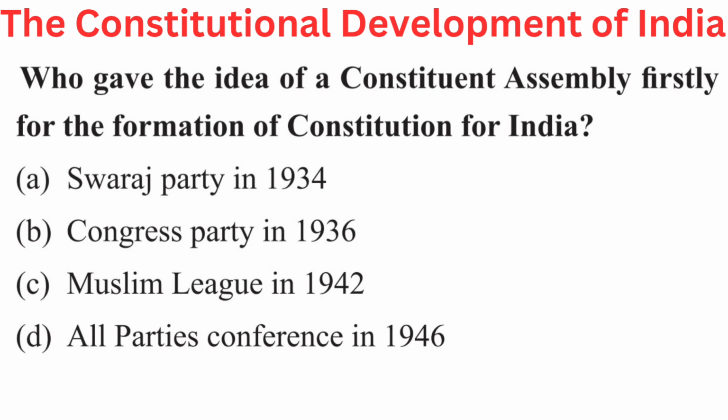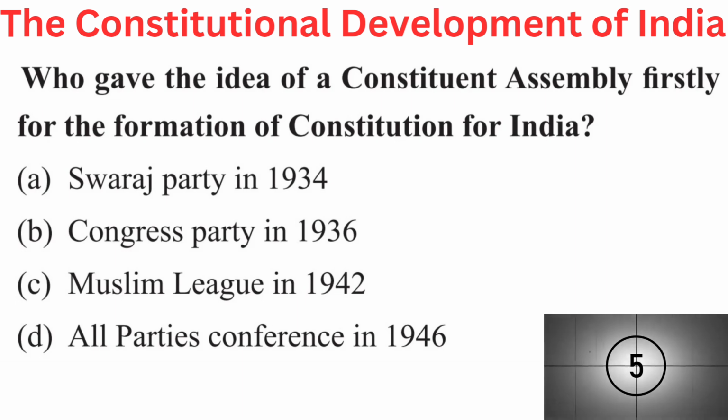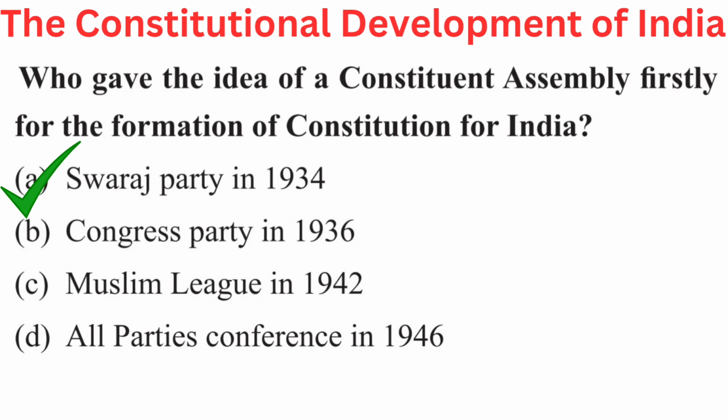Your question is, who gave the idea of a Constituent Assembly firstly for the formation of Constitution for India? Your options are A. Swaraj Party 1934, B. Congress Party 1936, C. Muslim League in 1942, or D. All Parties Conference in 1946. Answer is A. Swaraj Party 1934.